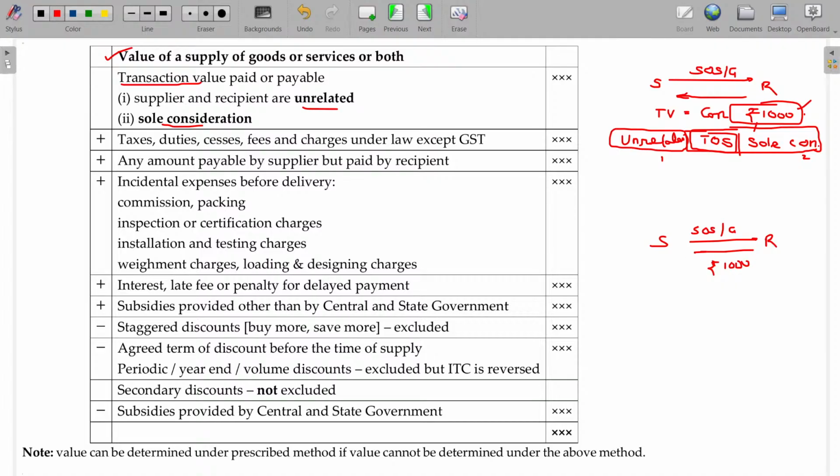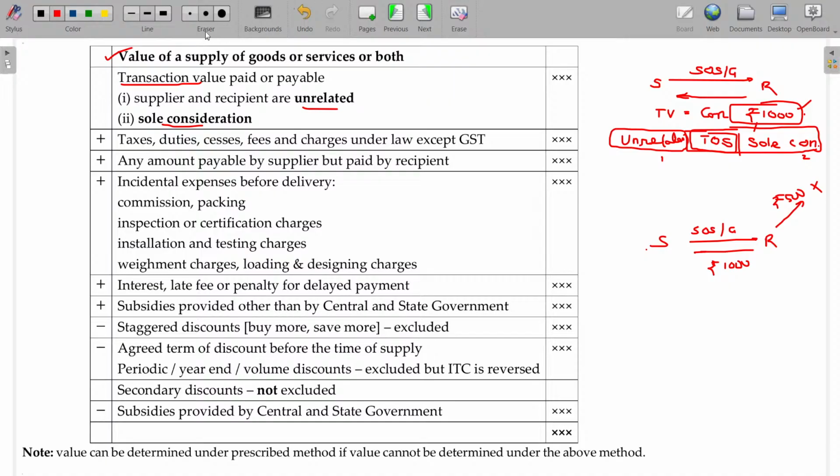Apart from that, a supplier has compelled R to pay 500 rupees to Mr. X. So if R wants to get these goods or services from S, he has to obey what S says. What S says: give me 1,000 rupees, give another 500 rupees to X. Then what is the consideration? 1,000 plus 500, 1,500 will be the consideration. It is not 1,000.